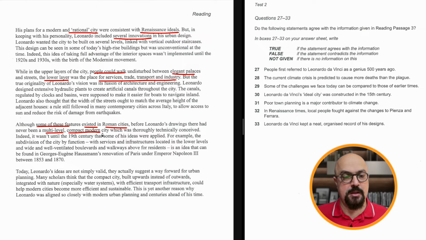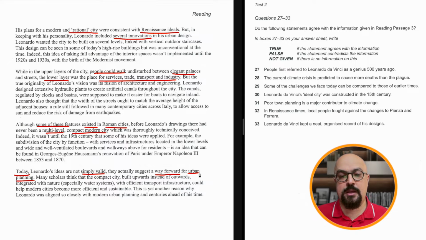This has been new. Compact modern city with multi-layers. Okay, today, it's about today. Those ideas are not simply valid. They're valid. They actually suggest a way forward for urban planning.